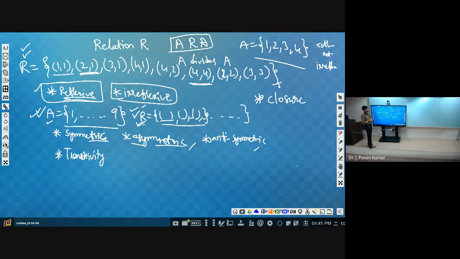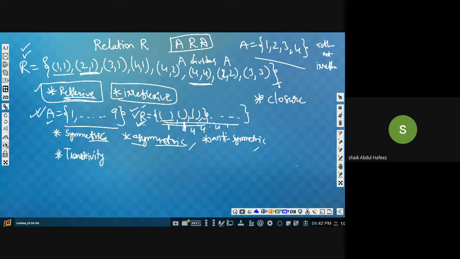Why? Because so many combinations will come. Suppose we are having 5 tuples in the relation. With one tuple, we can pair with 2, 3, 4, 5, so 4 possibilities are there. Next, again for the next one also, we will be having 4 combinations. Here also 4 combinations, here also 4 combinations. Like that, we will be having so many comparisons. Then only could we conclude whether the relation is transitive or not. Could you feel the difficulty in determining whether the relation is transitive or not?